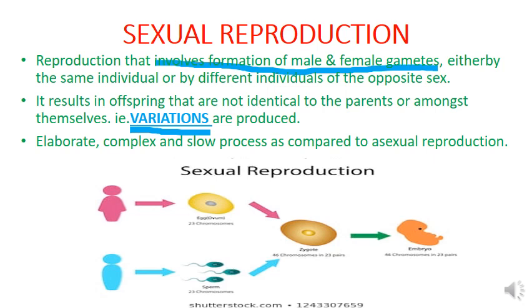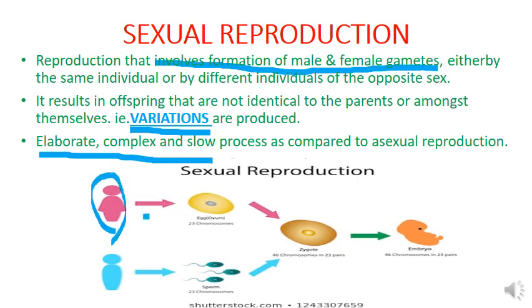If we consider our own case as an example, we are not the exact carbon copy of our parents, right? There are many differences from our father and from our mother, but also there are some similarities. So that's why variations are produced in sexual reproduction. Sexual reproduction is an elaborate, complex and slow process compared to asexual reproduction.